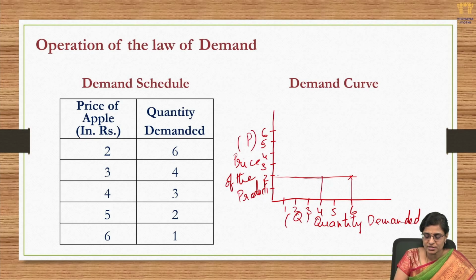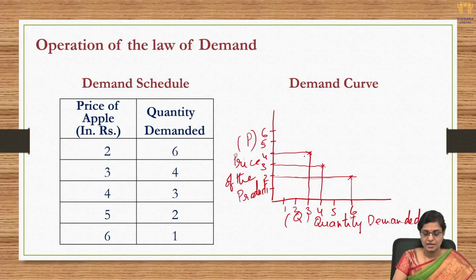So, at 3 rupees, the purchase was 4. Coming to the price rising to 4 rupees, the purchase has become 3. And at 5 rupees price, the purchase is 2. At 6 rupees, the purchase is 1.